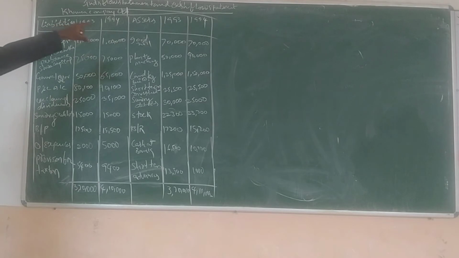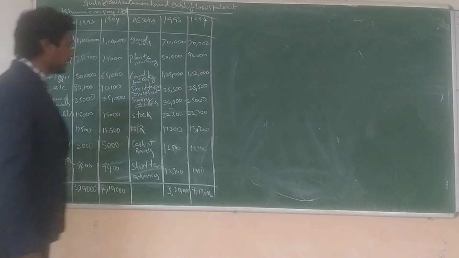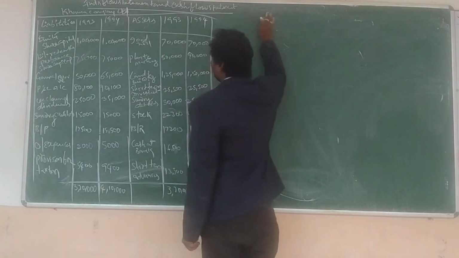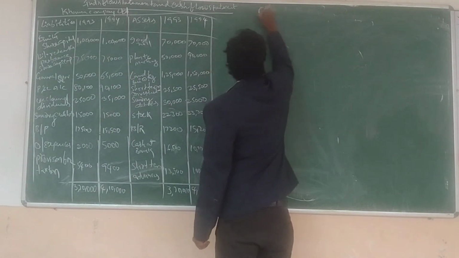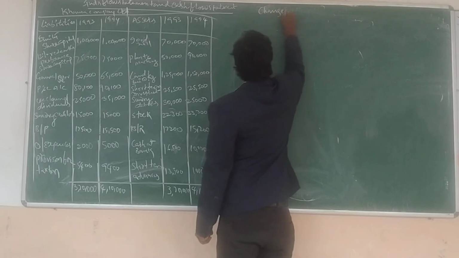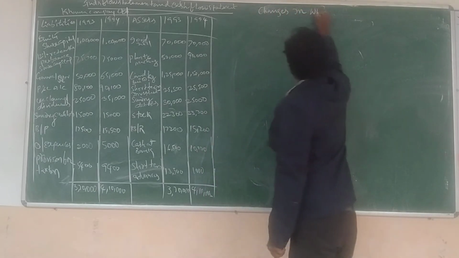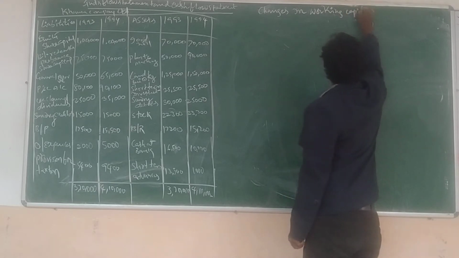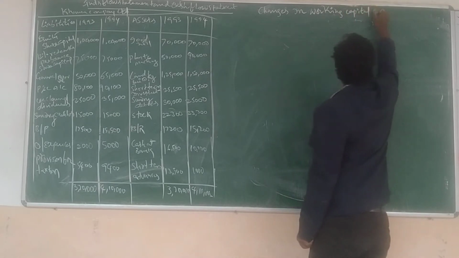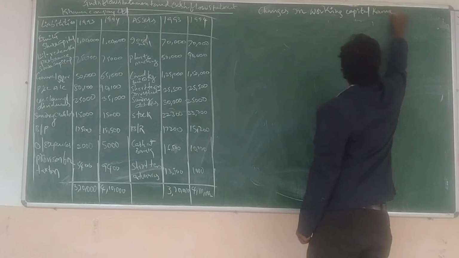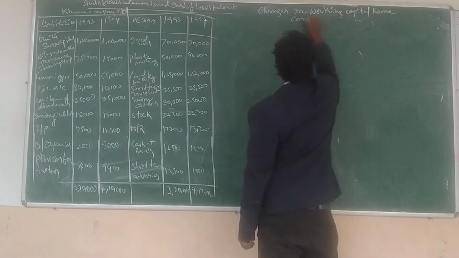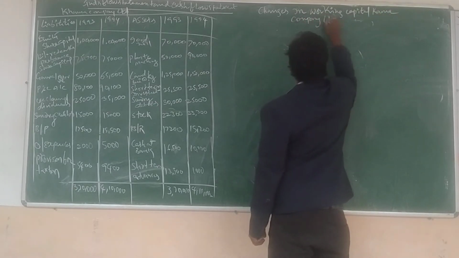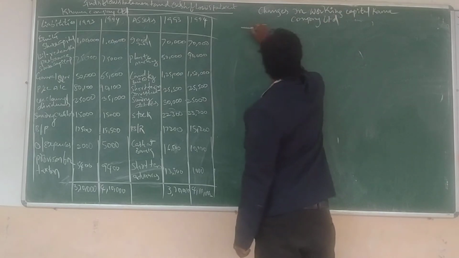I already gave you the format of working capital. So write down here: changes in working capital, company limited. This is equal to 1 mark.